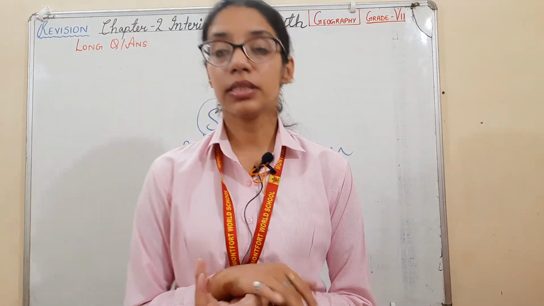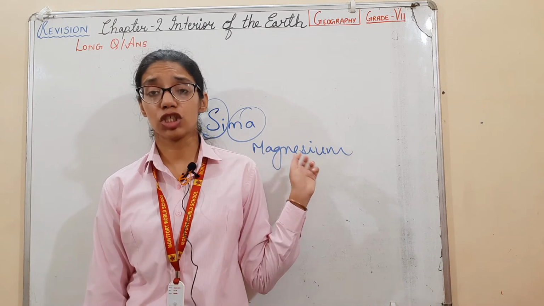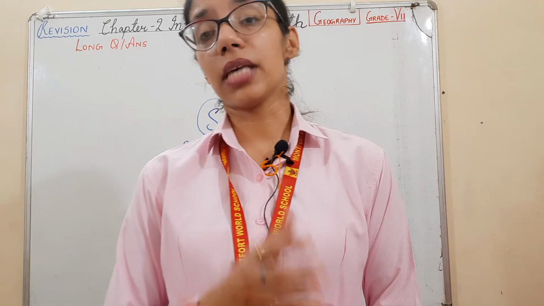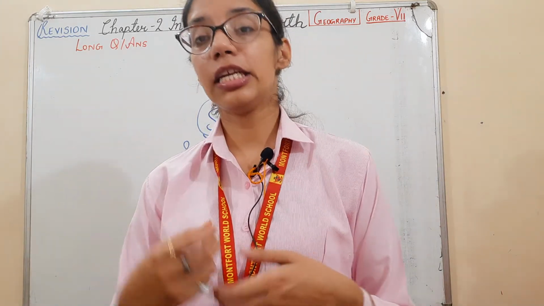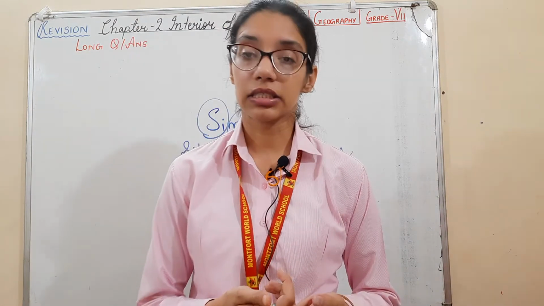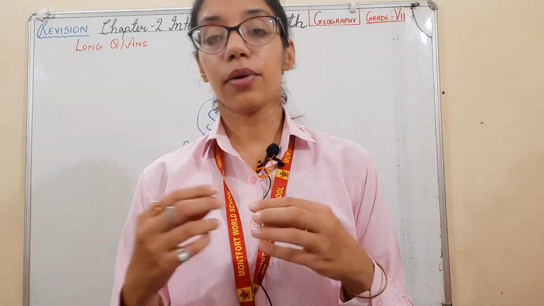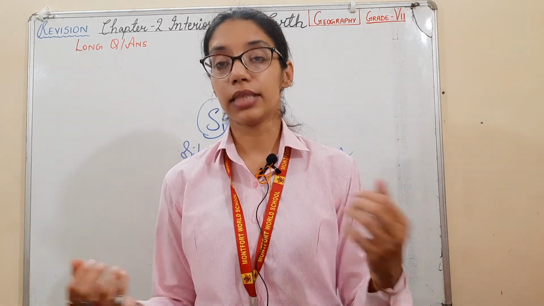It is your wish whether you want to write these points or not. You can simply write, with the help of silicon and magnesium, our oceanic floors are formed, and through the basaltic and granitic materials present, the continental crust is formed. You can write this feature also: the continental crust is lighter, the oceanic crust is heavier, so it sinks.